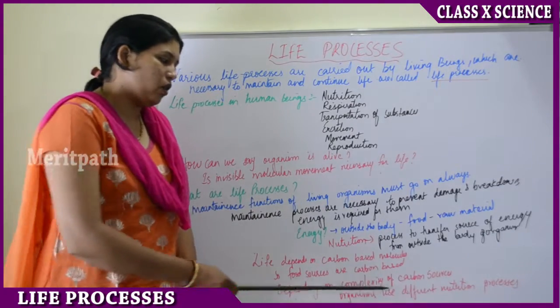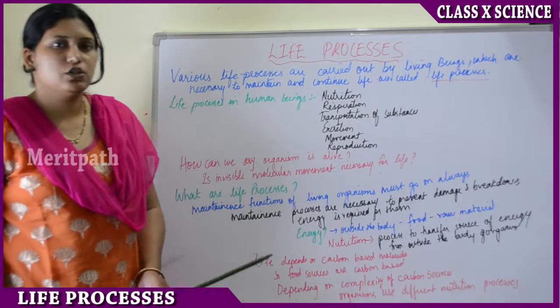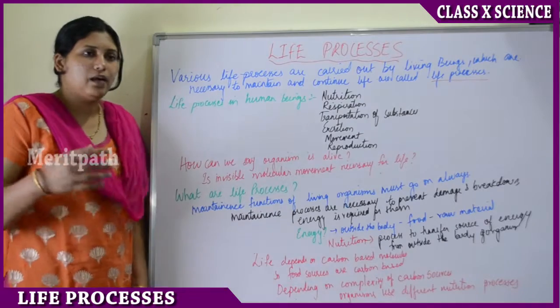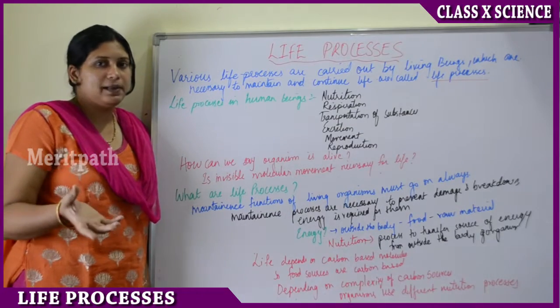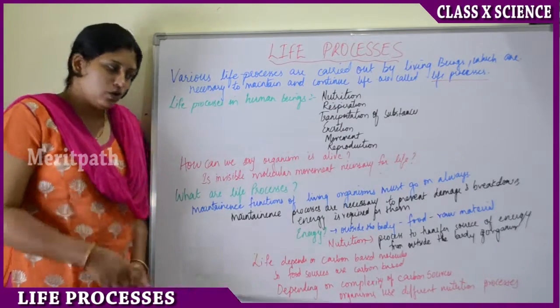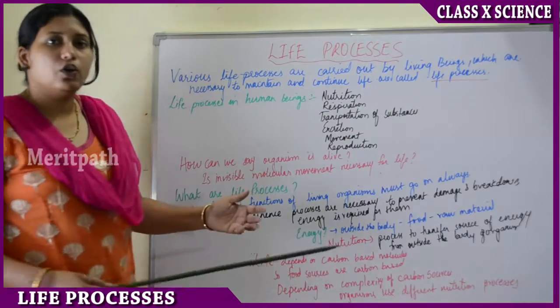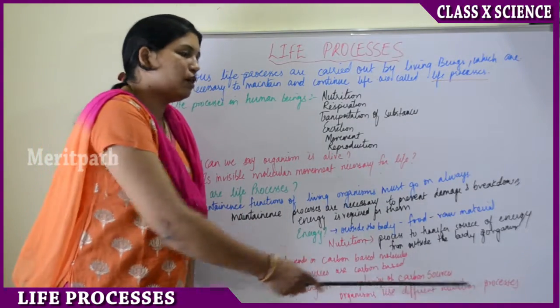Depending on the complexity of the carbon sources, organisms use different nutrition processes. Animals can digest grass because they have a different, complex digestive process, whereas we human beings cannot digest it.